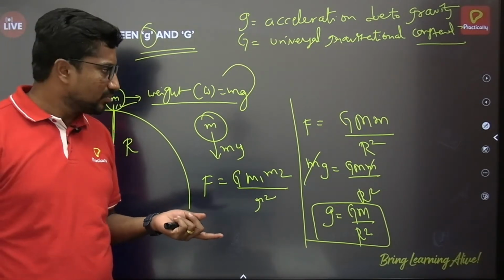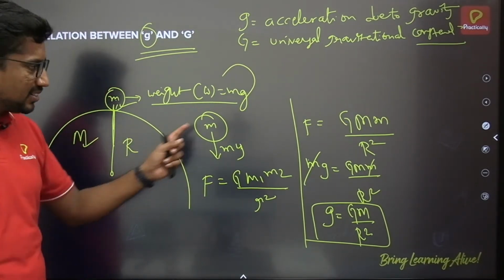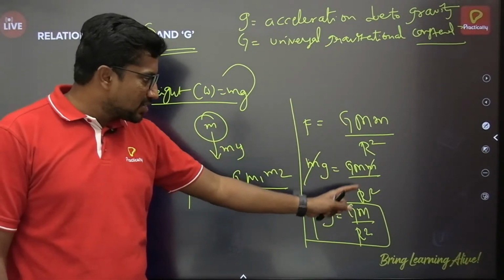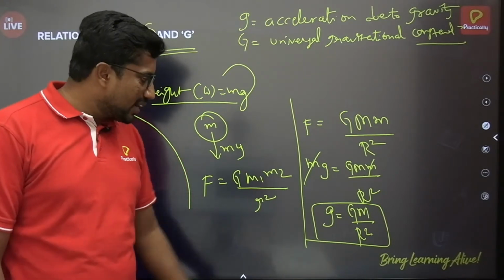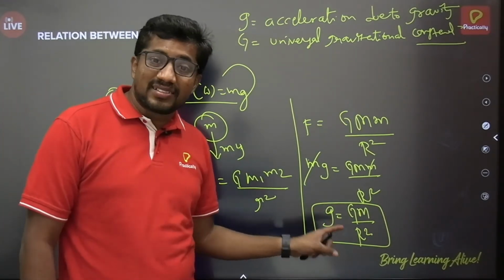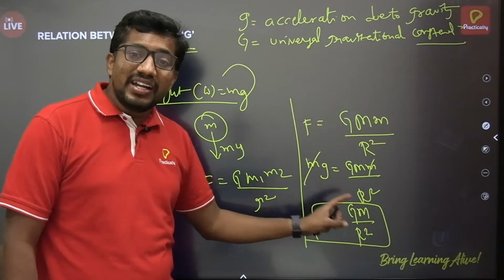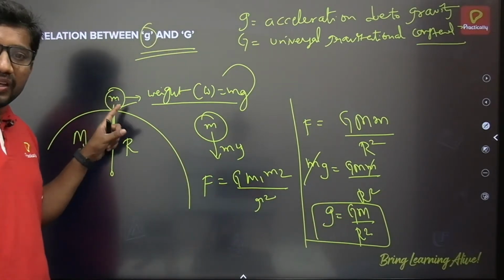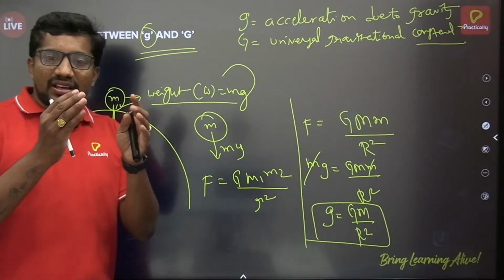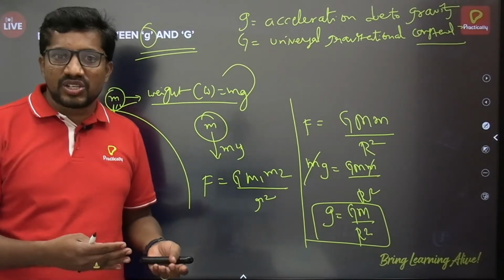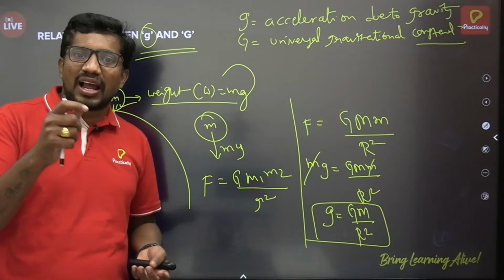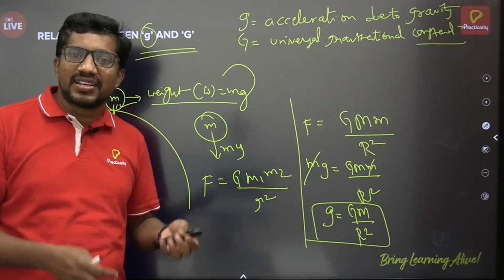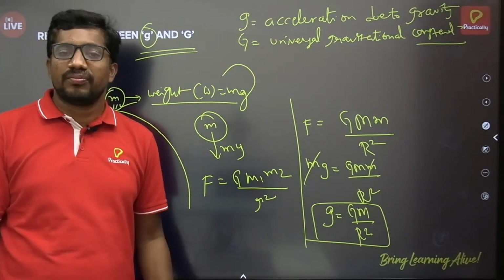I can say. Suppose this is Earth, this is the one, and G M m / r², m cancels, so small g = G M / r². And here you can notice one important and interesting point: acceleration due to gravity is independent of the mass of the body. You may take the mass of the body as x kg or x plus kg or whatever the number. The acceleration due to gravity which that body is having is completely independent of the mass of the body.